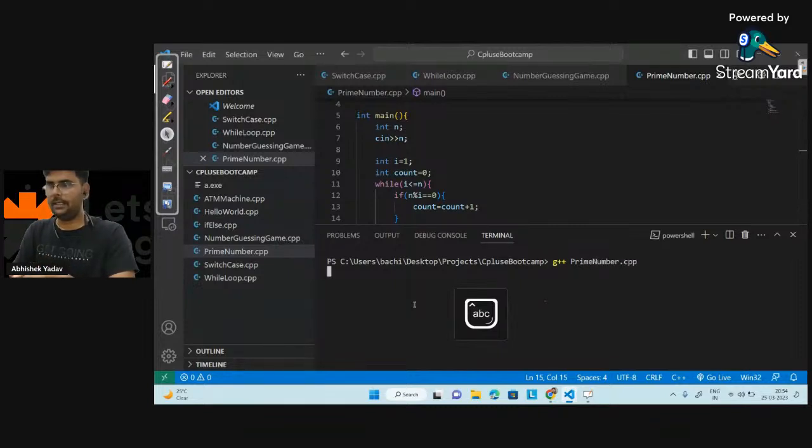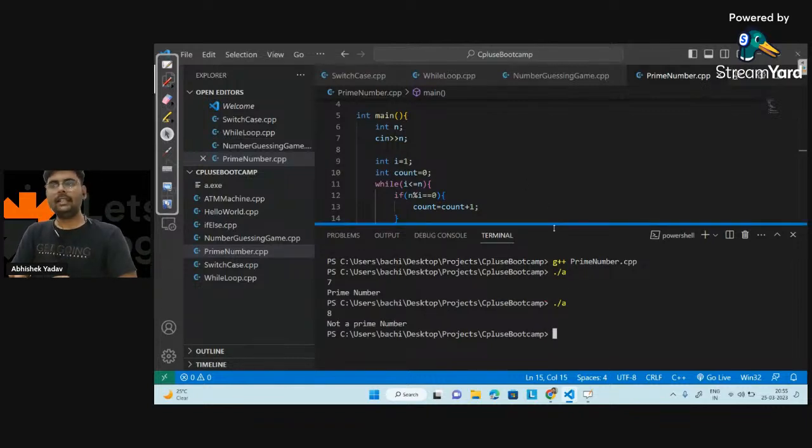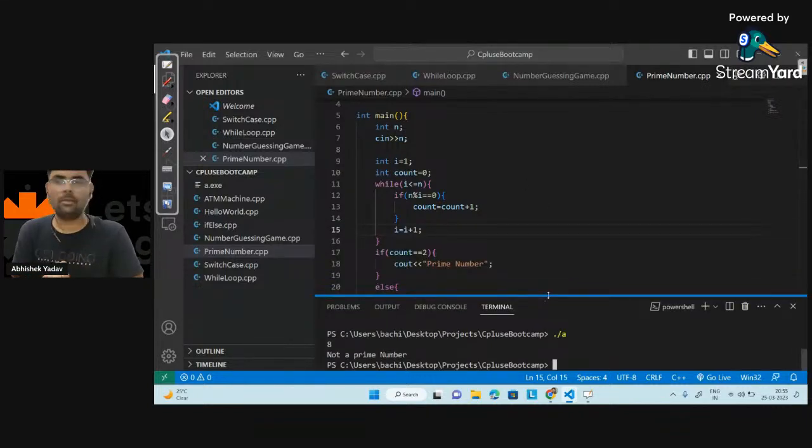Dot cpp, and here dot slash a. And now let's take our input from the user. So here let's see 7. So 7 is a prime number, right everyone? Let's run the code again. Dot slash a. 8. 8 is not a prime number. Everyone is clear? Anyone has any doubt how to break a problem statement into sub problem statements and solve this question, right?